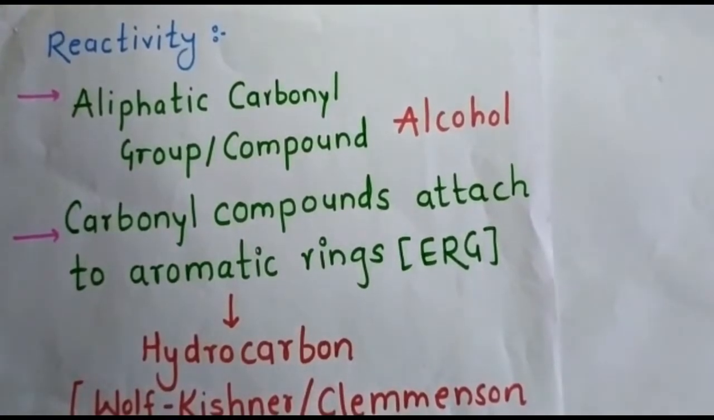Now we will see the reactivity of Red-Al. When an aliphatic carbonyl compound is treated with Red-Al, the alcohol will form. When the carbonyl compound is attached to an aromatic ring, only when an electron releasing group is attached to the aromatic ring, the hydrocarbon will form. This type of reduction is like the Wolff-Kishner reduction or the Clemmensen reduction.